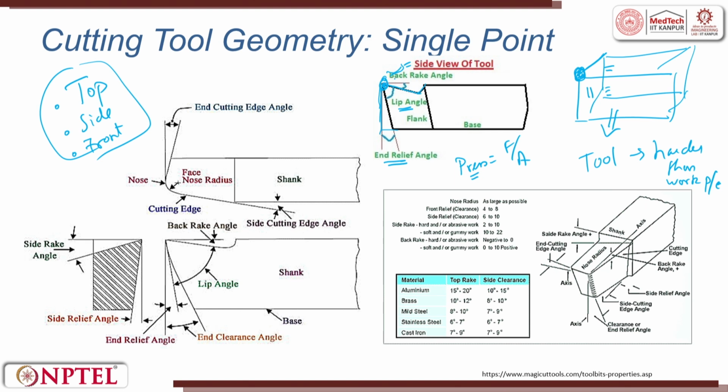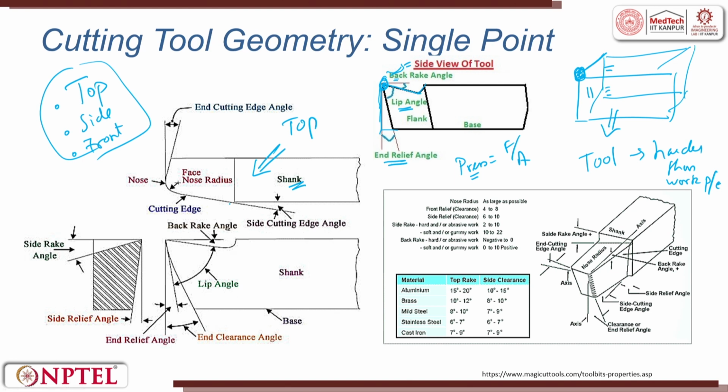So, back rake and end rake. Now we will try to see what this back and end are. From the side view, let us go to this view. In this view, you are trying to keep the tool in and see from the top. This is the top. When we see from the top, you see there is a shank, and then you